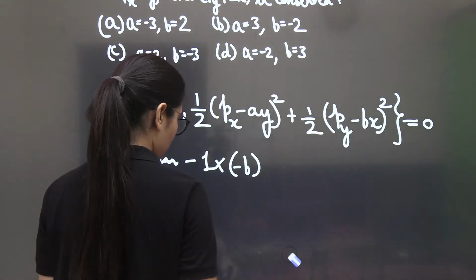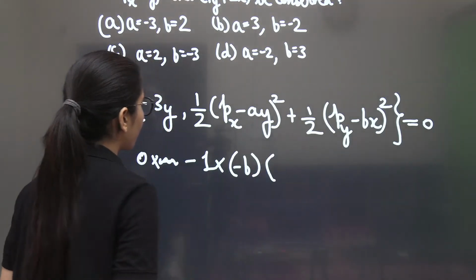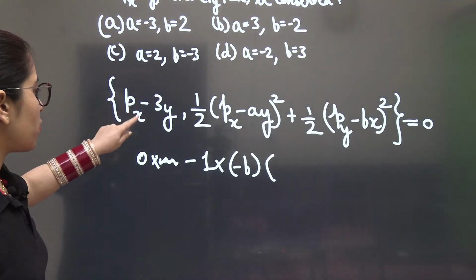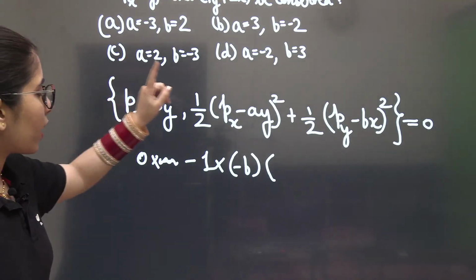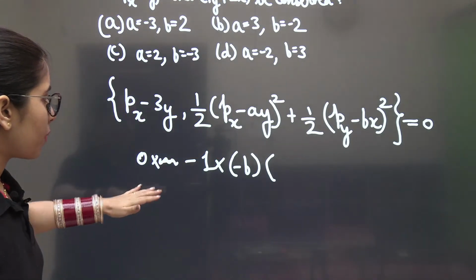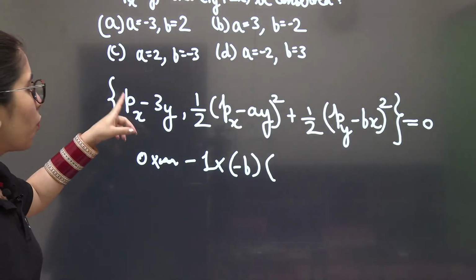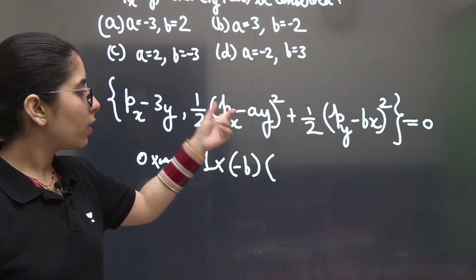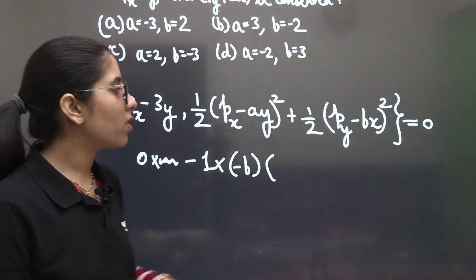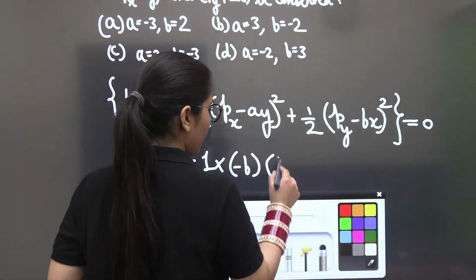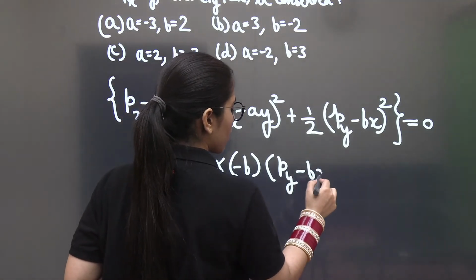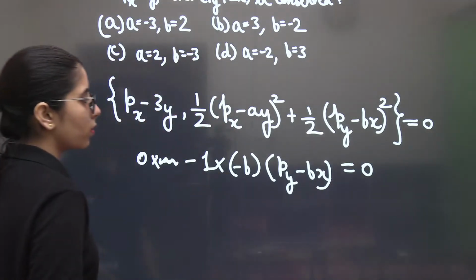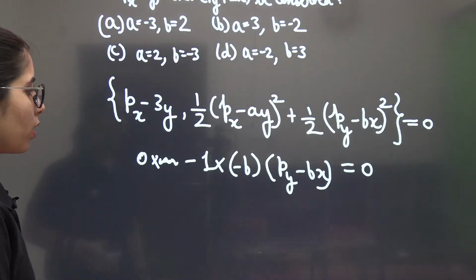What is that? That is simply, let's consider it once again, guys. First function partial differentiation with respect to x, 0. Second one with respect to px will give us something. First one with respect to px, second one with respect to x, that will give you 2 py minus b, py minus bx, okay, and then minus b equal to what? It's going to be 0. This is the expression you will have.